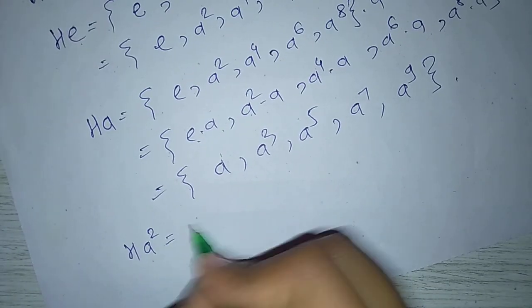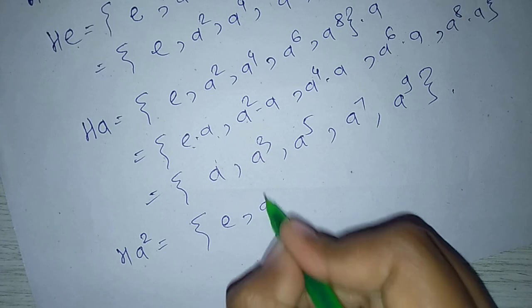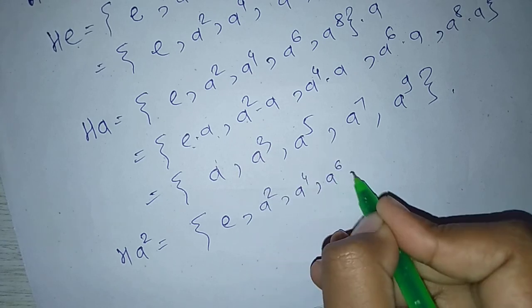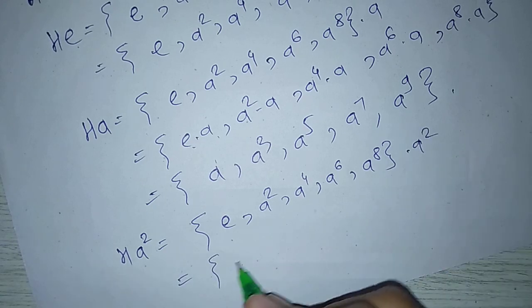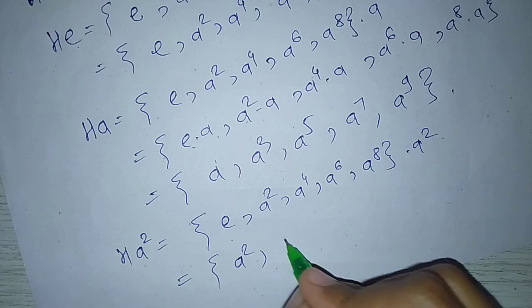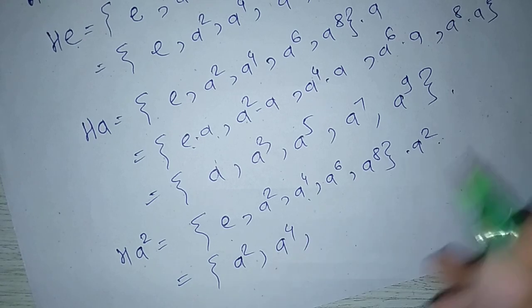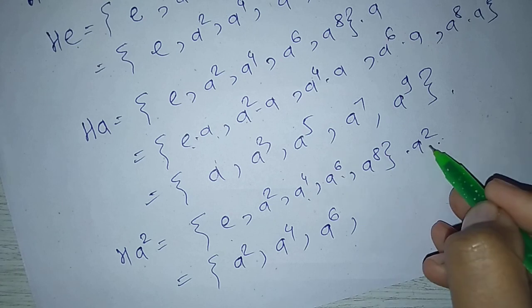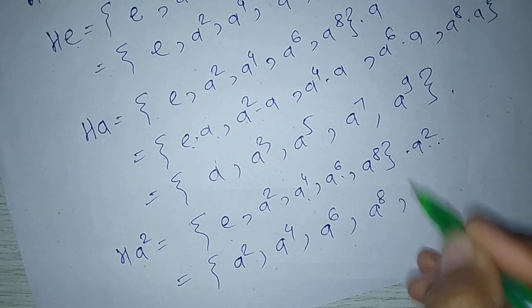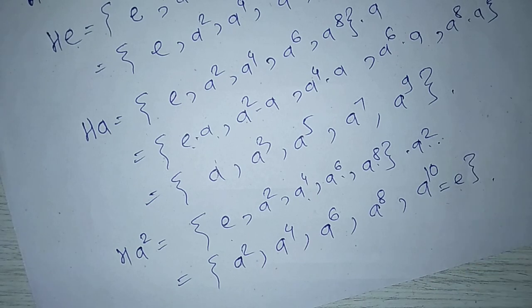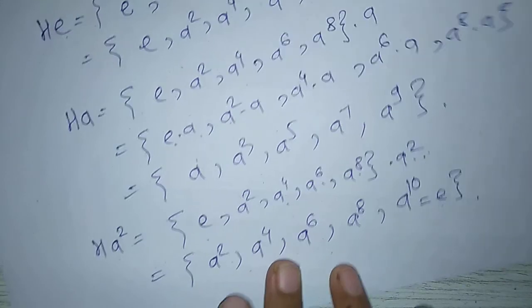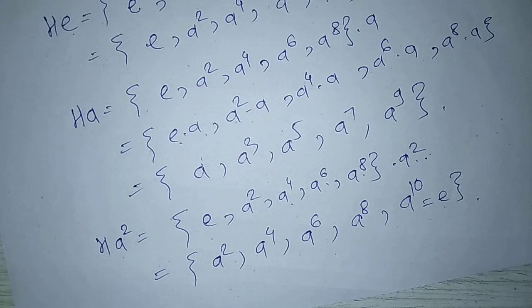a, a cubed, a to the 5, a to the 7, a to the 9. Ha squared equals {e, a squared, a to the 4, a to the 6, a to the 8} times a squared, which is equal to a squared, a to the 4, a to the 6, a to the 8, a to the 10, which is equal to identity because G is a cyclic group of order 10 generated by a.